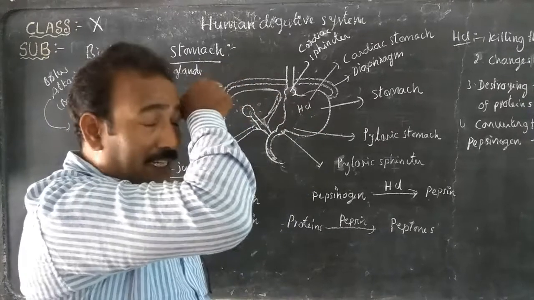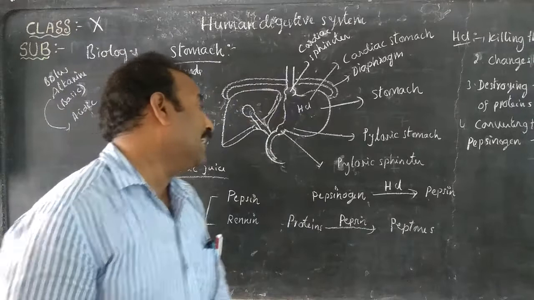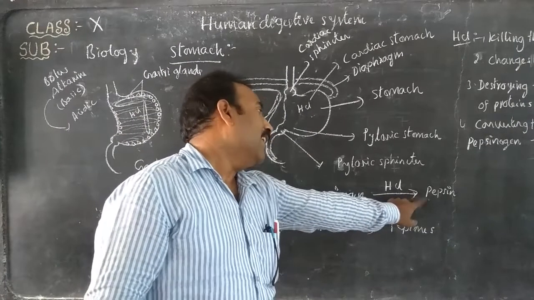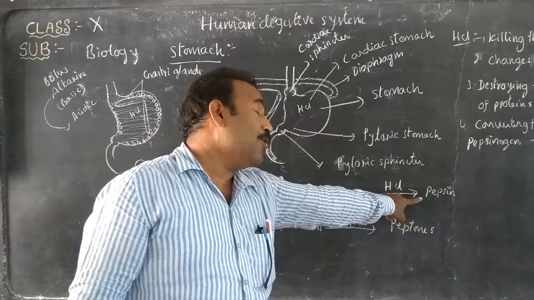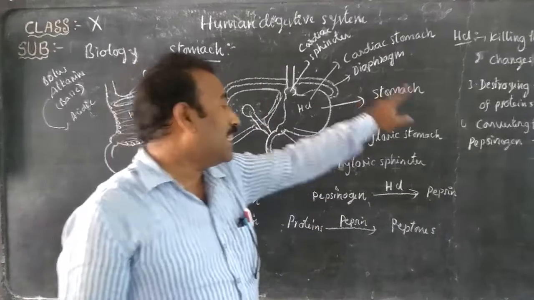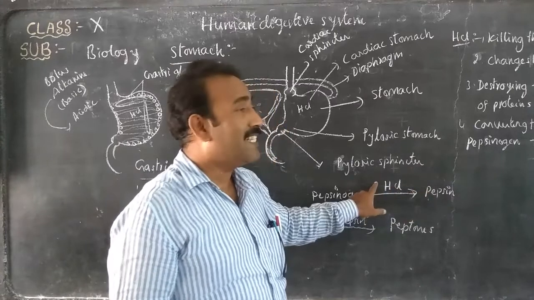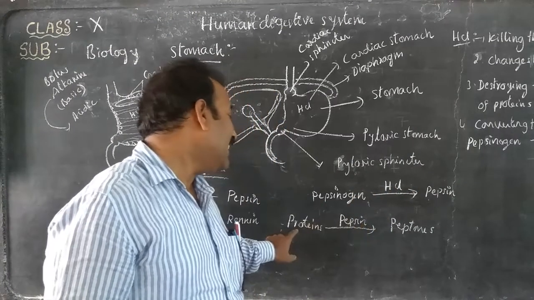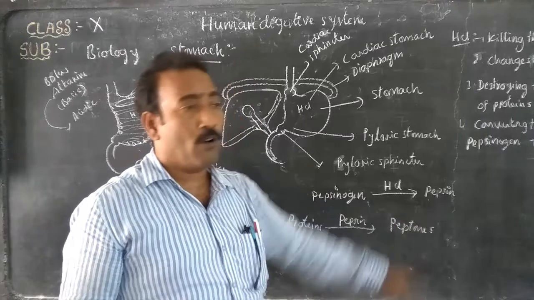What is pepsin? The digestive enzyme present in the gastric juice is pepsin. It is first produced in the inactive form, pepsinogen. Pepsinogen is converted into pepsin by HCl. Then pepsin digests the proteins to peptones.